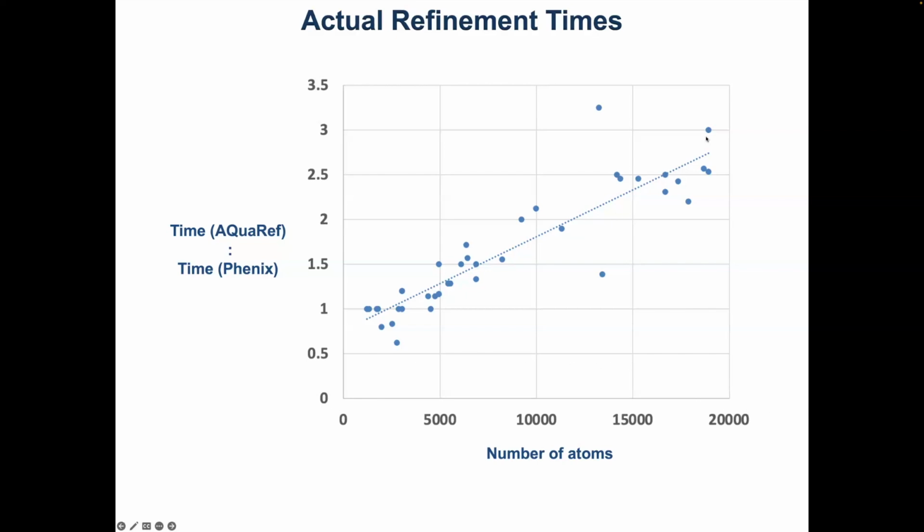So the plot is telling you that the time is comparable one-to-one when the number of atoms is below 10,000, and it can be 2 to 3 times slower. This is still something I cannot explain at the moment, because I would expect the time would be one-to-one. So I don't know why it's 2 to 3 times slower when the number of atoms grows.